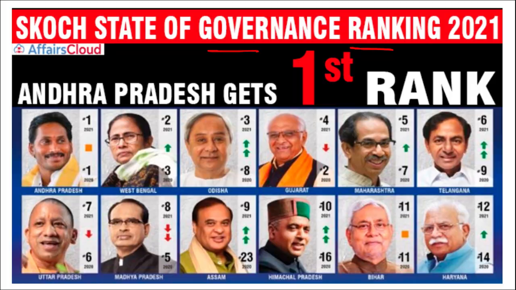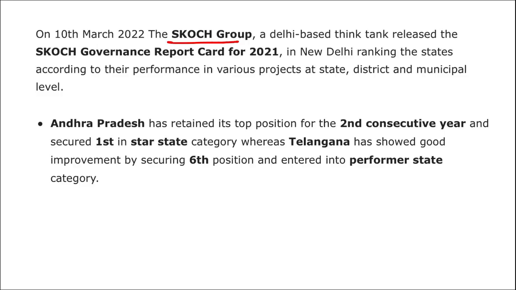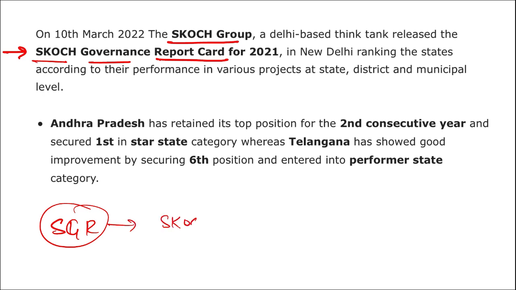The Scotch Group. Alright, first of all, remember the Scotch Group. This is a Delhi based think tank, which has released a Scotch governance report card for the year 2021. So a question can be asked, this Scotch governance report card was released by whom? This was released by Scotch Group. First thing you should know this. Alright, it is a Delhi based think tank.